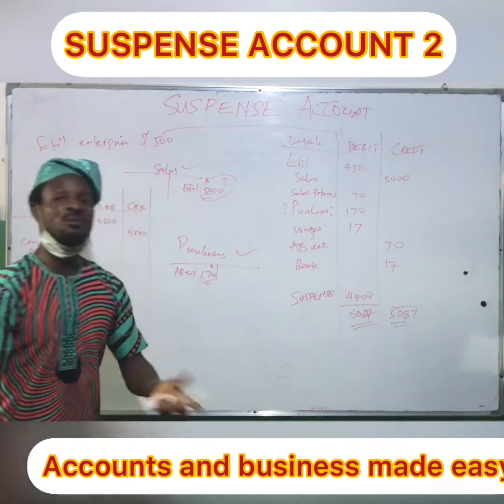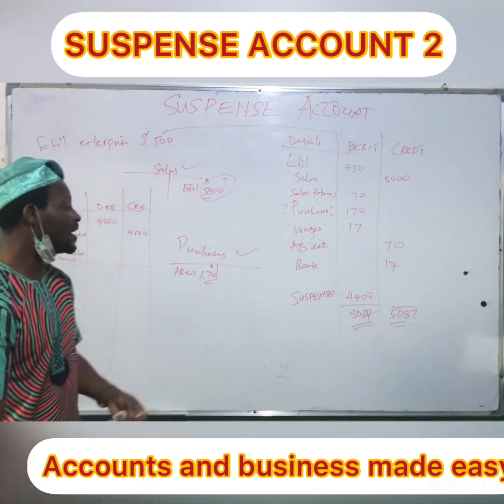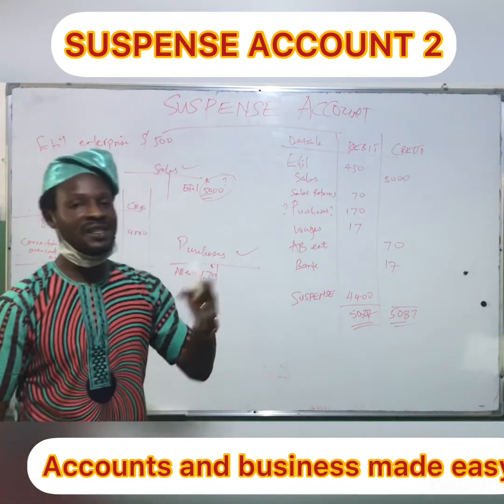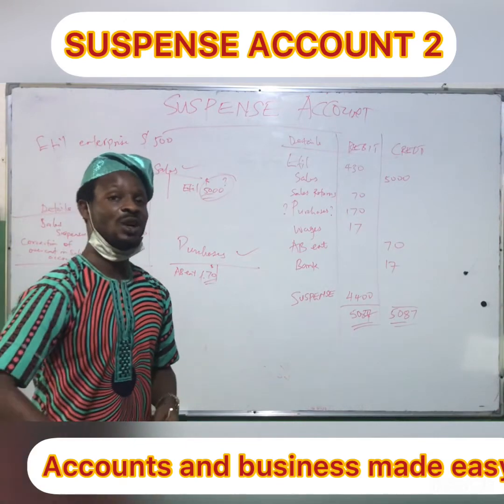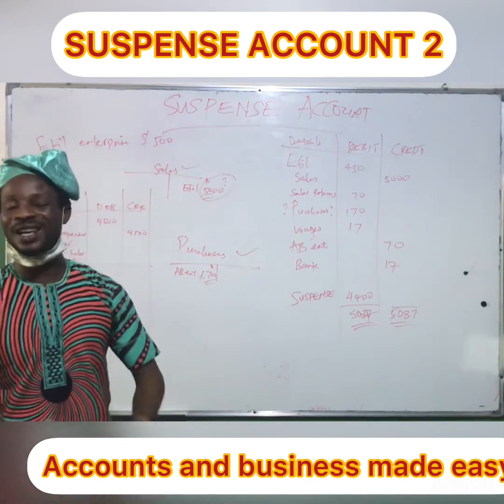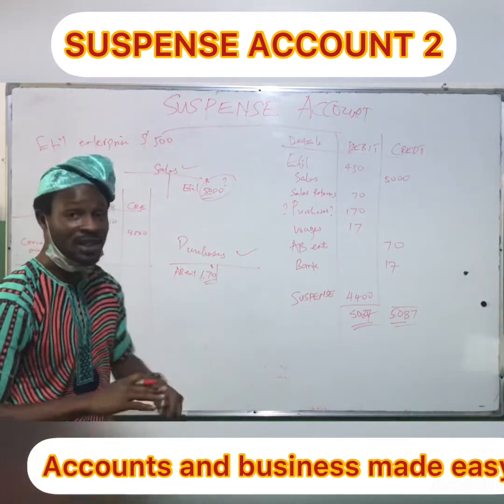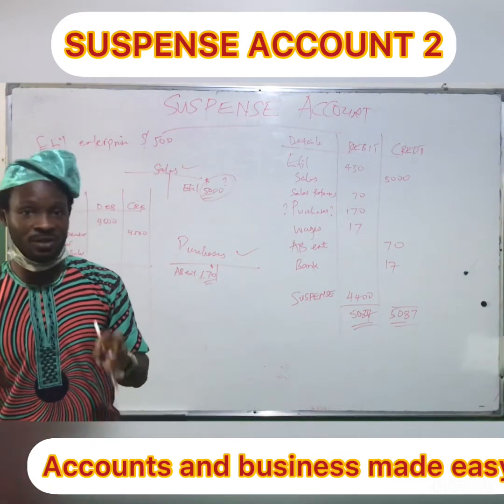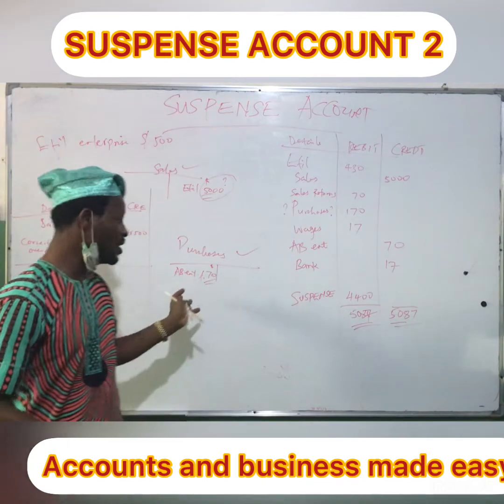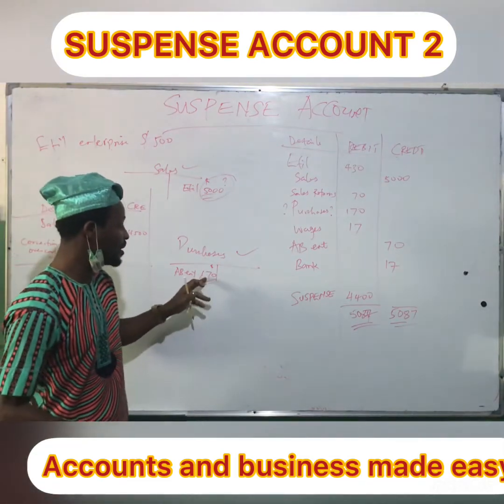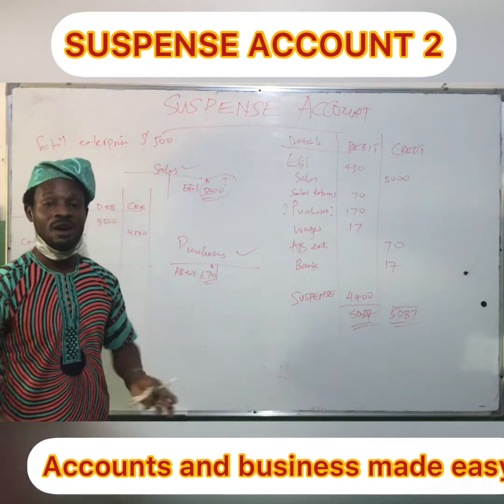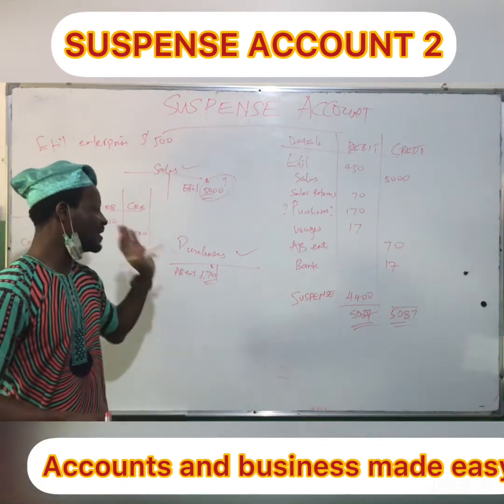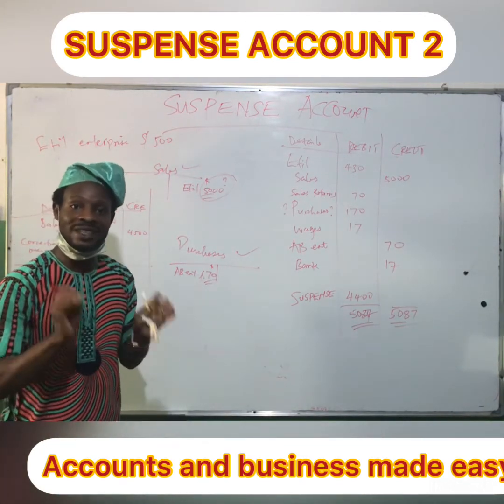The second error made upon discovery was that purchases account was recorded as 170 instead of 70. That was also an overcast. It can be undercast. It can be anything. It can be that it wasn't even recorded at all. Just any type of sincere mistake. Don't forget, it can be any mistake. I've only used overcast here. It can be that instead of 70, 7 was recorded, or nothing was recorded. That error, once it is an error, look for that error. That is what we will tackle.